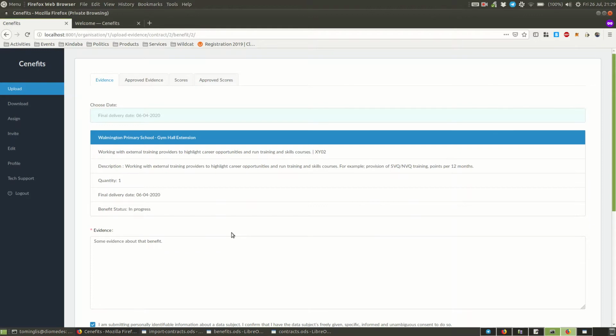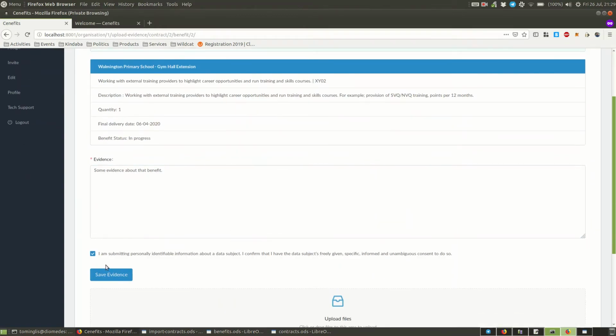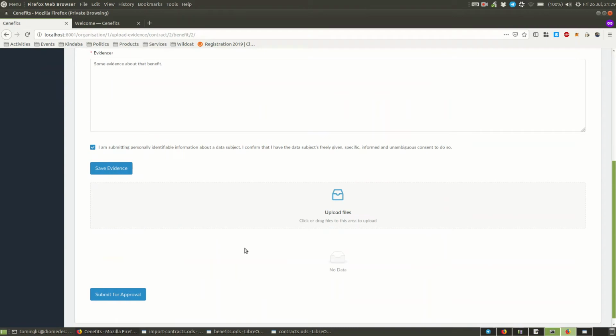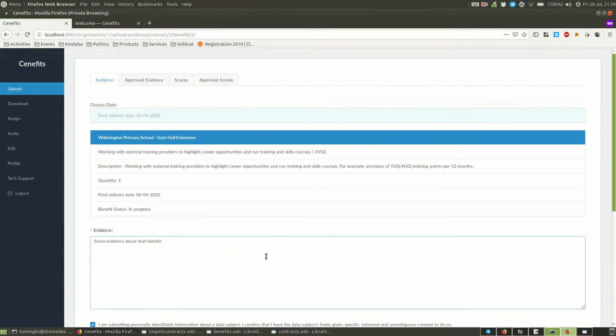And typically that would be because maybe you haven't fulfilled their guidance, you haven't provided the evidence in sufficient detail or quality, or maybe you've included personally identifiable information and they don't want you to, or you haven't checked this box. In which case you can just come back here, edit the information, and then resubmit it, and then they can approve or reject it again.